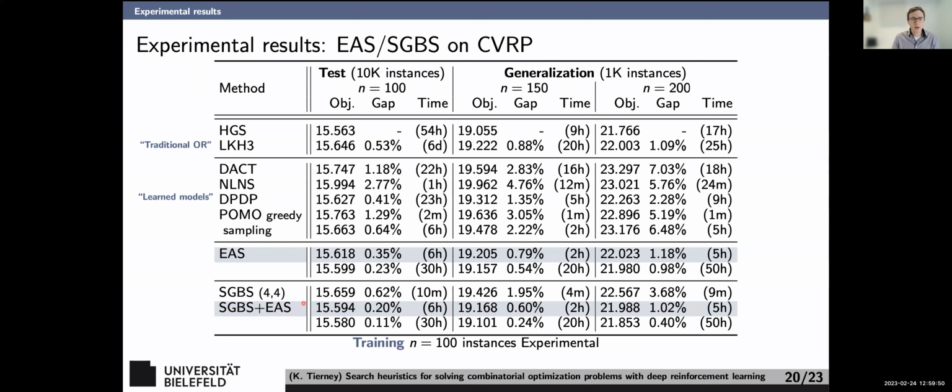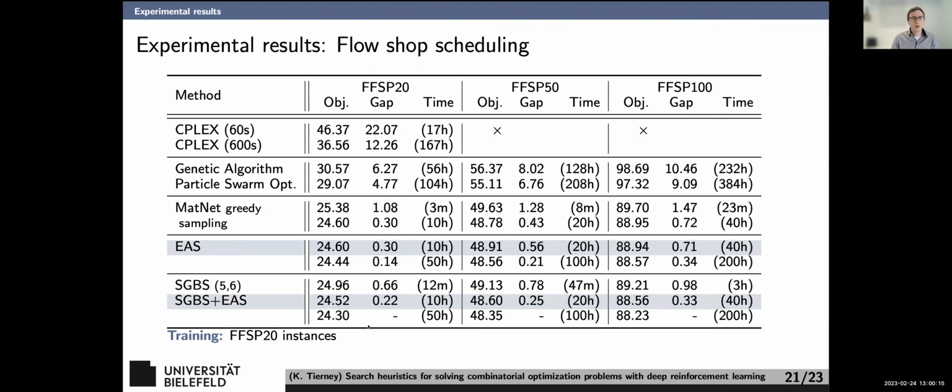SGBS plus EAS down here, we get the gap down to 0.2% on the testing set. And if you let it run even longer, you can get down to 0.11% after 30 hours of time, which is still less, I know, still less than HGS needs of wall clock time. This is all wall clock. So we are very, very close to the state-of-the-art methods here, which I think is quite nice, especially given the GPU advantages you have when you run these.